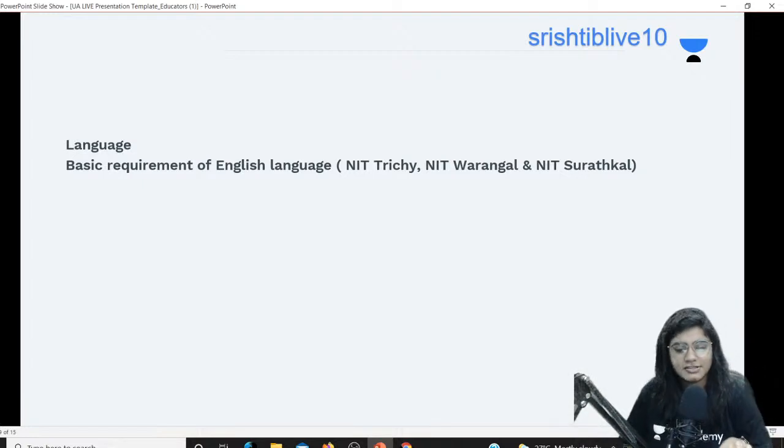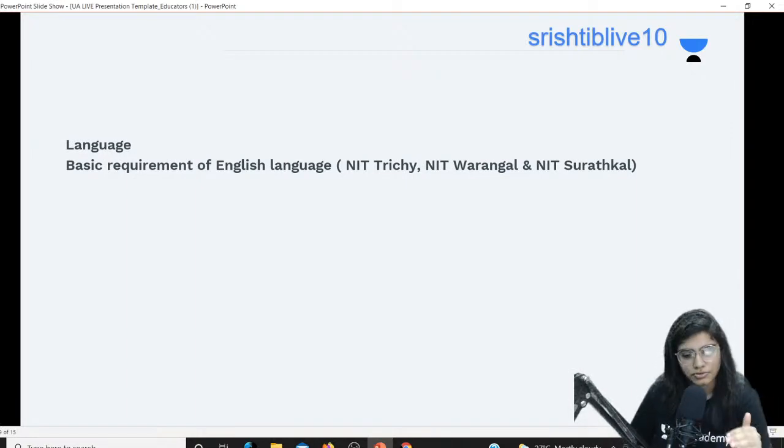And if you're not interested in improving your English language, then definitely you should prefer, if you're a North Indian, the NITs which are in the North, Jaipur, right, and all of these NITs where there would be more students who speak Hindi rather than English. Okay, so this is the most important point.